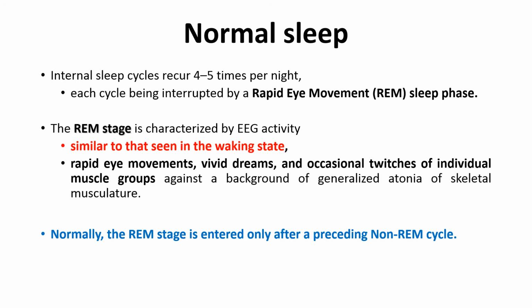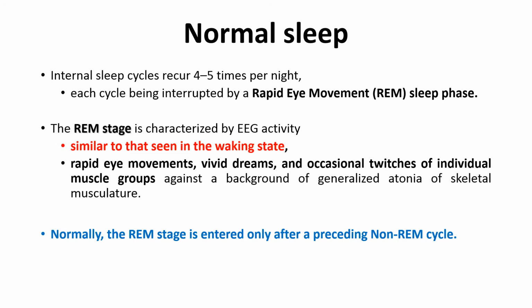You have read about sleep cycle in physiology. What are the various cycles? Very good. Non-rapid eye movement and rapid eye movement sleep phase. So the normal sleep cycle goes like this: the patient is awake, and then the non-rapid eye movement sleep phase starts.